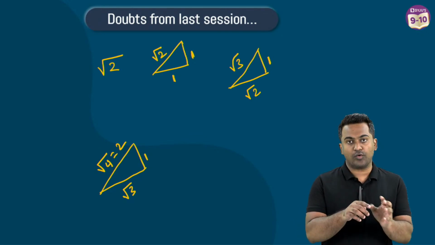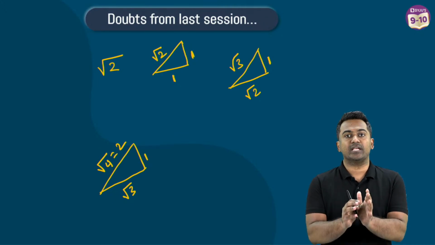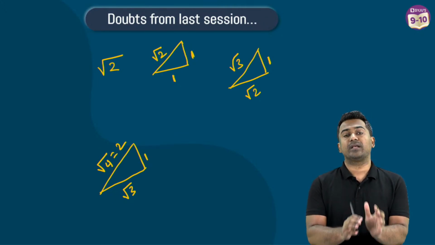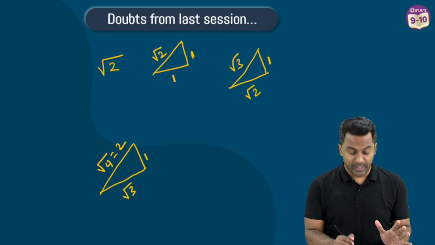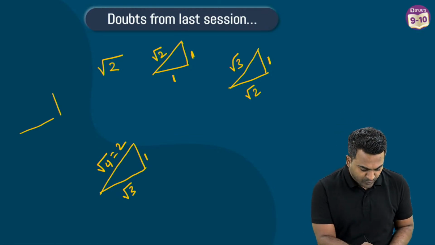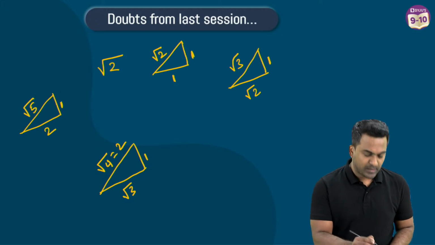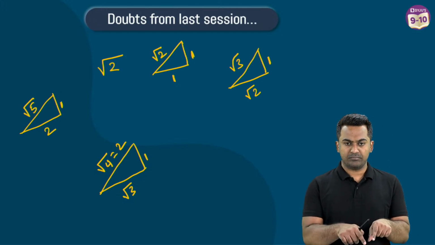That height of the right angle triangle is always going to be 1, no matter what irrational number you are trying to plot. Even root 5. Root 5, what will you do? This will be 1, this will be 2, and then this will become root 5. Okay, I hope this is clear now.